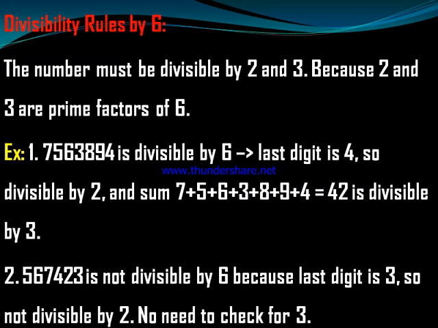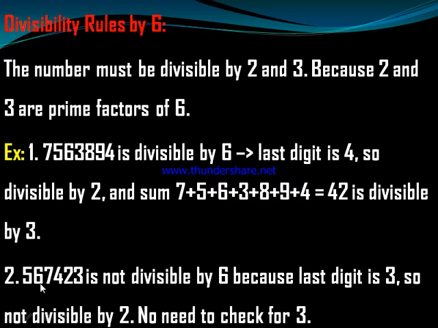Say this number: the last digit is 4, so it is divisible by 2, and the sum of the whole number's digits is 42. 42 is also divisible by 3, so this number is also divisible by 6.